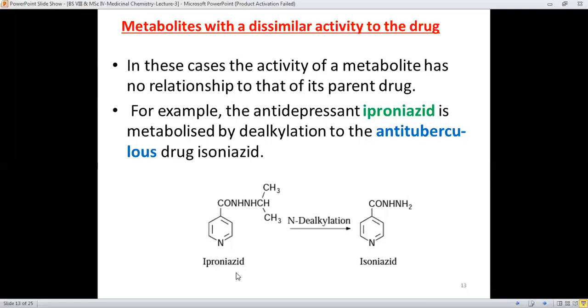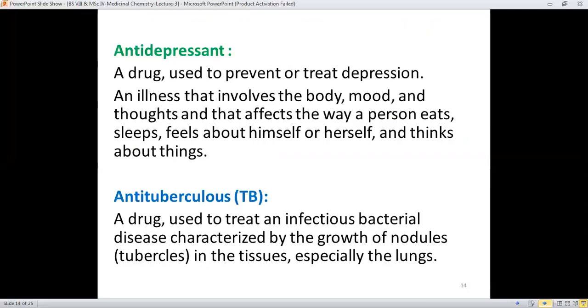And this parent drug is iproniazid, and this is isoniazid, which is the metabolite produced after the de-alkylation or N-de-alkylation of the antidepressant molecule. And here I have shown you the definitions of the antidepressant and anti-tuberculosis types